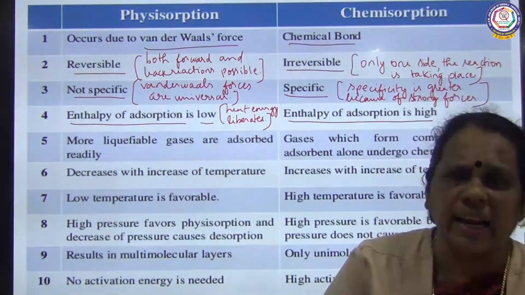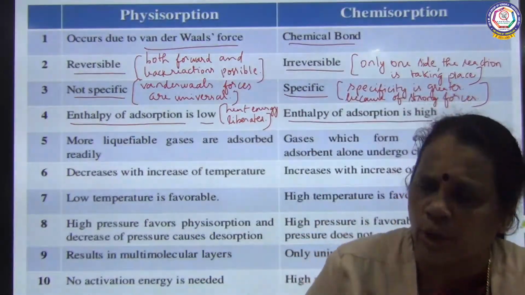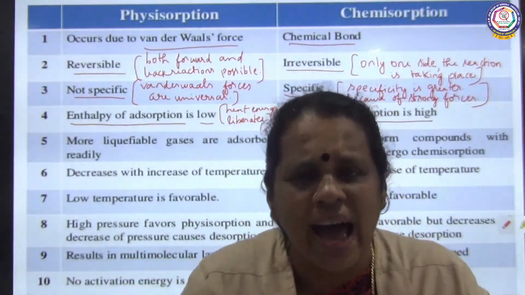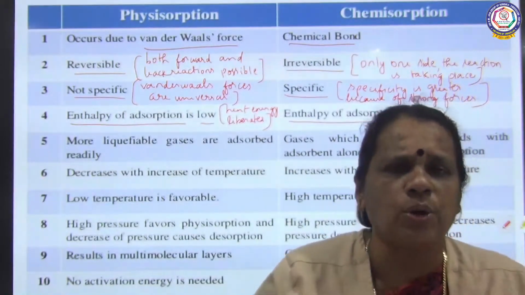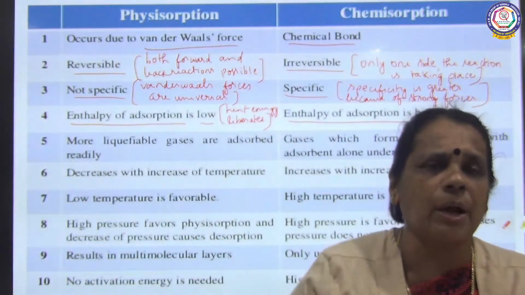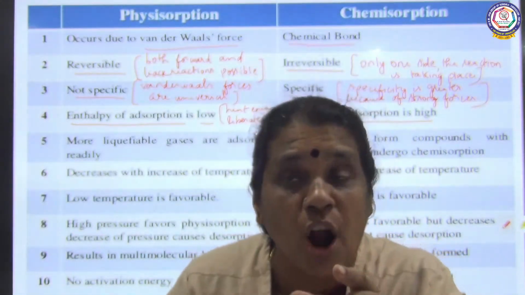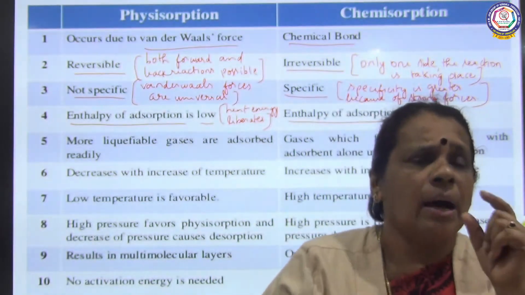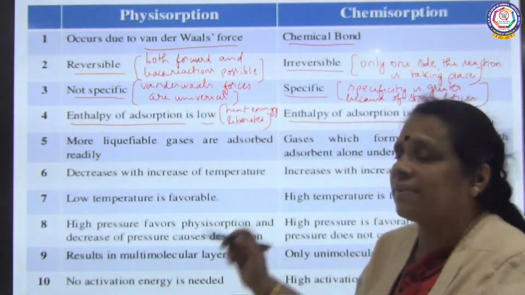Even though both are exothermic, in physical adsorption, as the forces of attraction are weak van der Waals forces, the amount of heat energy liberated is less. Whereas in chemical adsorption, because the adsorption is taking place due to a strong chemical bond, due to strong attractive force, the amount of heat energy liberated is greater. Therefore, the heat of adsorption is greater.